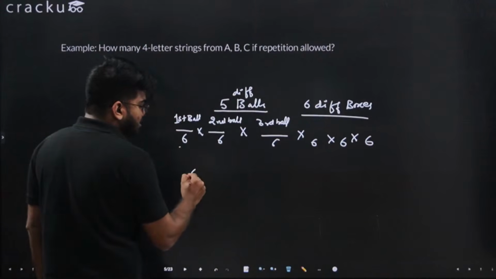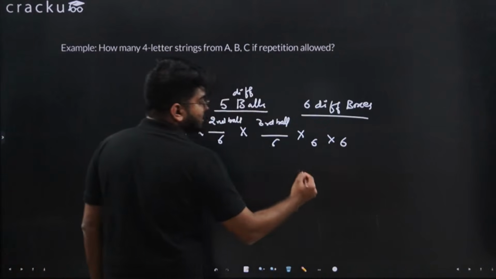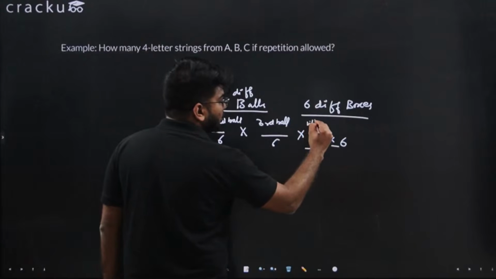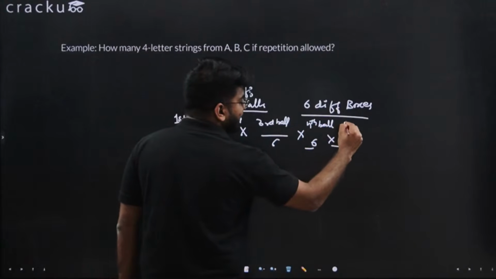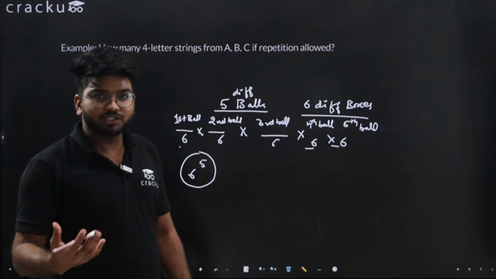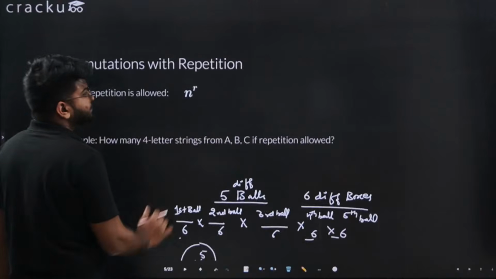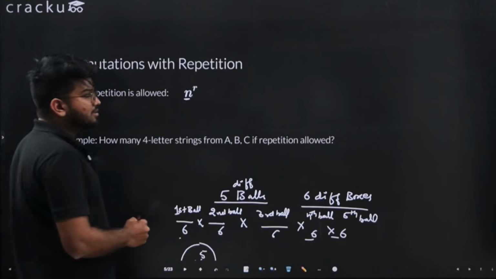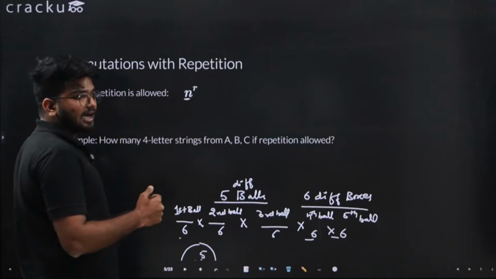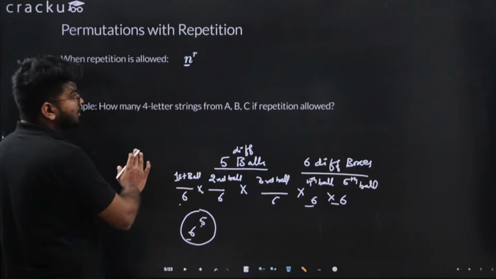So if you notice, this is nothing but 6 raised to, sorry, there are 5 balls only. Fourth ball and fifth ball. So if you notice, when you have repetition, then you can write this in this form, that is, if there are n things and there are r options, you can arrange them in n raised to r ways.